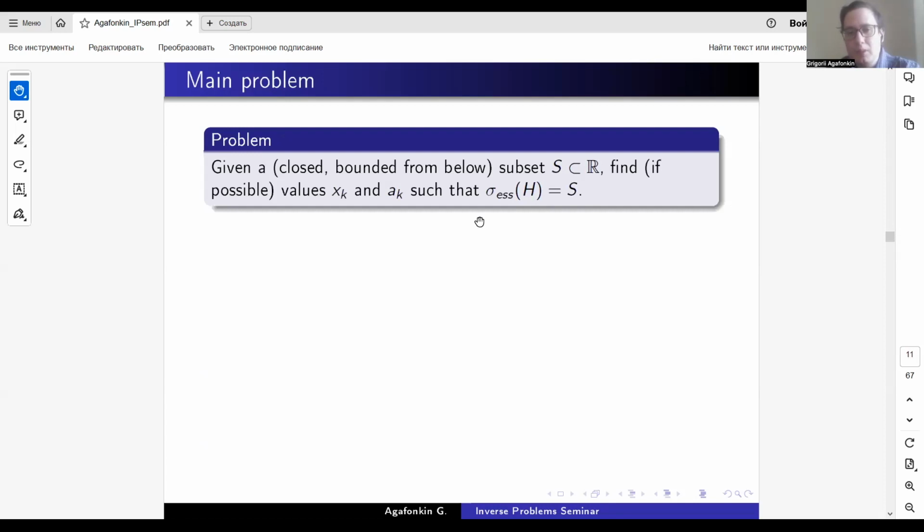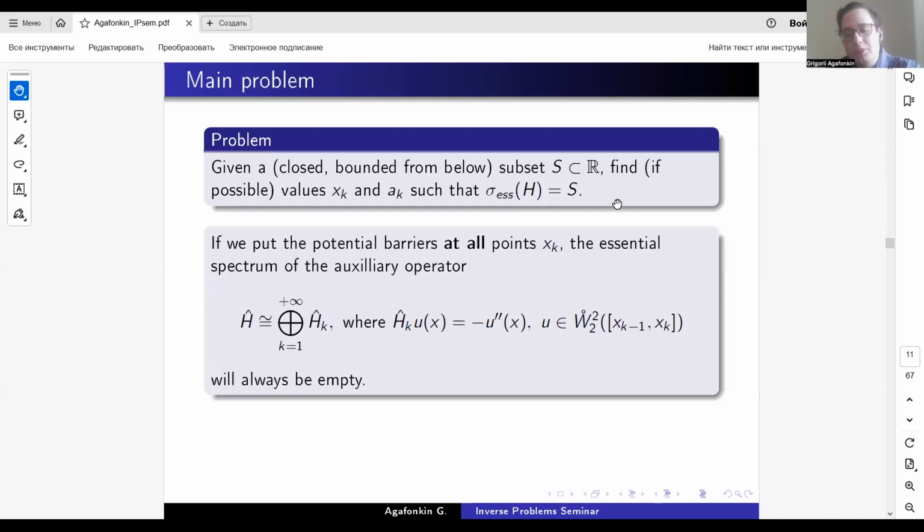The problem is the same. Given a closed subset S of R, now bounded from below as well, we will try to find values x_k and a_k, parameters of the potential, such that the essential spectrum of the operator is equal to S. If we try to apply the same technique, that is to put the potential barriers at all points x_k, the essential spectrum will always be empty because the principal part of the exterior operator will be just minus the second derivative, and the essential spectrum will be zero. Will be empty, not zero.